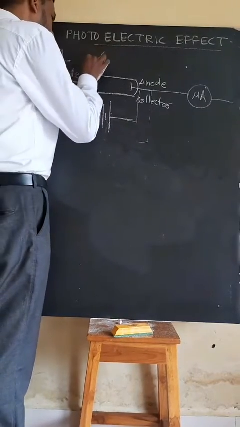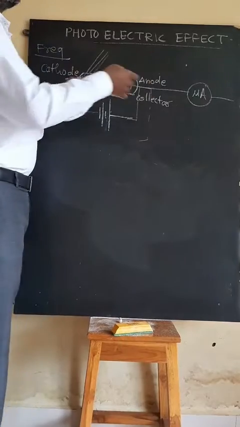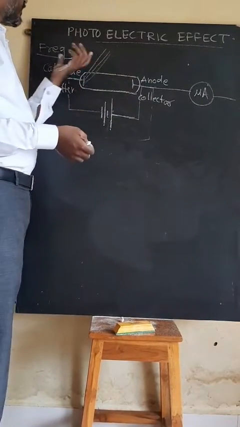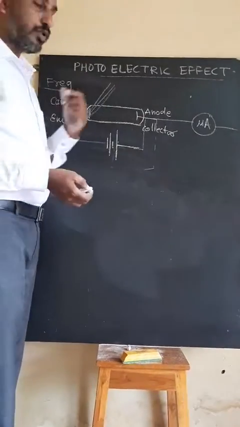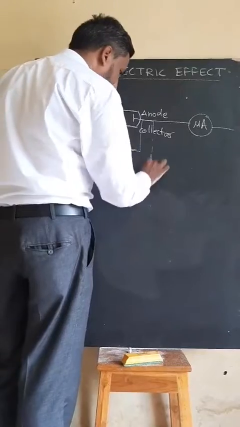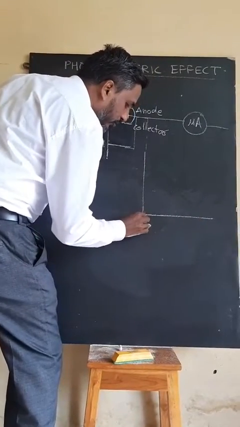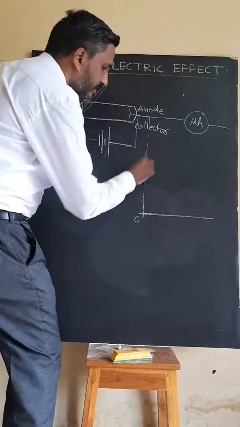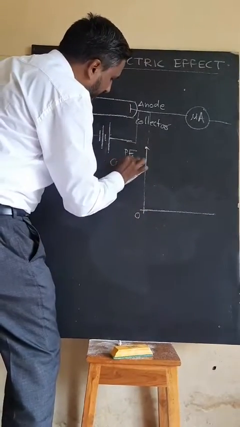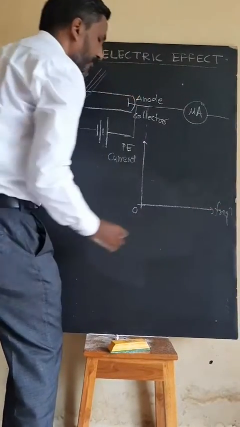Now initially a small amount of energy is incident, then no electrons are emitted. Again, as we increase the incident energy, it starts to emit. This means we again consider the previous example here. When no radiation is there, frequency is 0. This is my photoelectric current, and this is my frequency.